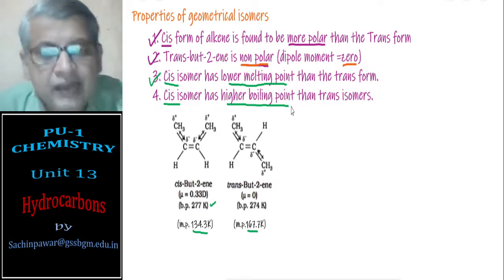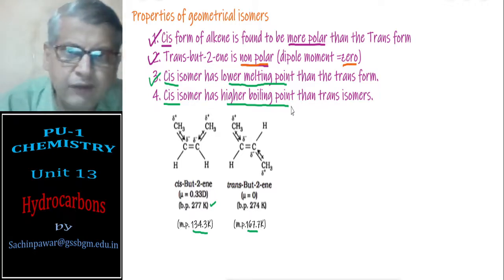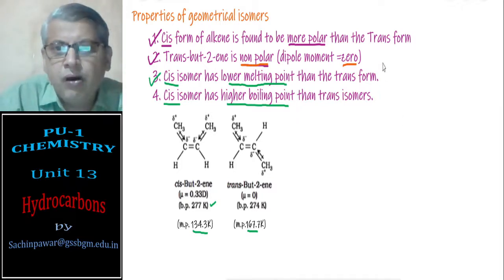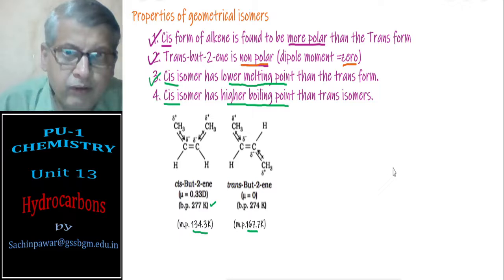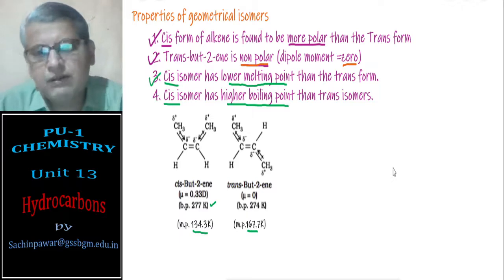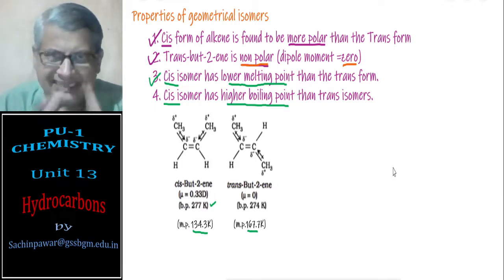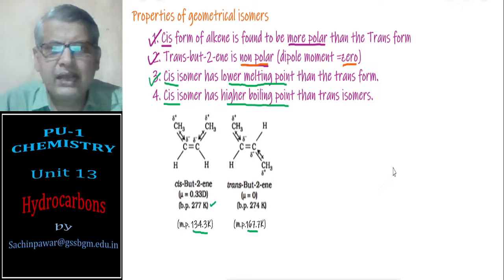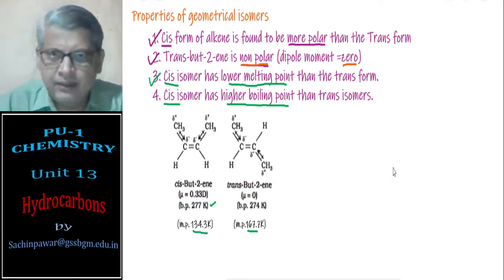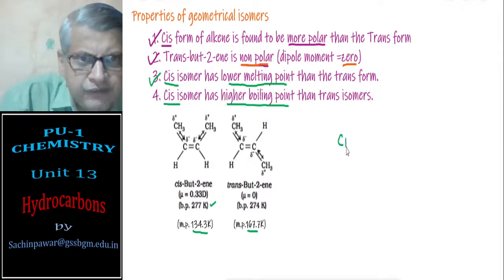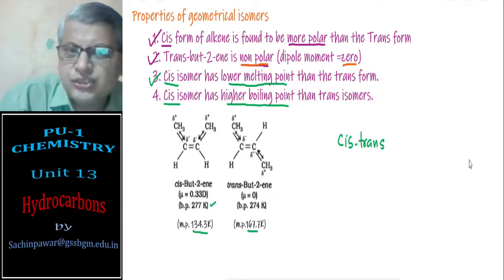The explanation regarding this is not mentioned in your government text, therefore I am not explaining it, but this is required for your competitive exam. Therefore, all four properties I have covered for you in this particular session. So this is regarding geometrical isomerism. What are geometrical isomers? An example for that, and then the properties of geometrical isomers. We have learnt geometrical isomers, that is, cis-trans isomers.